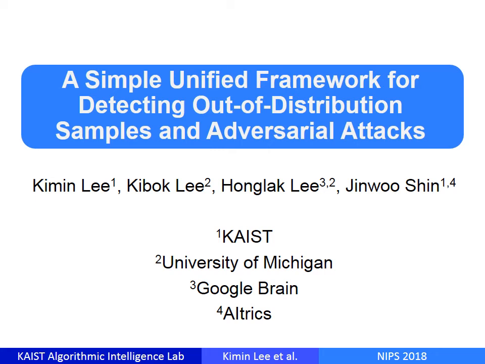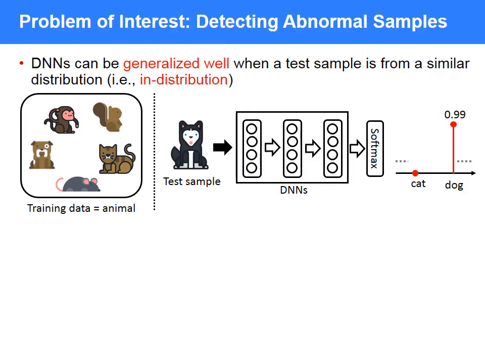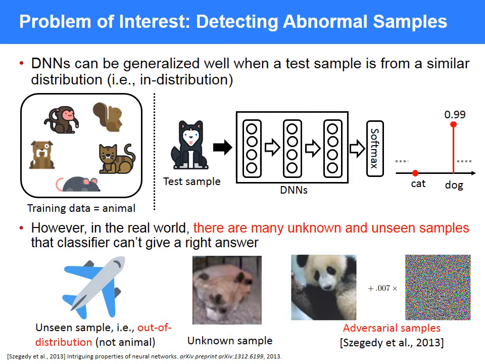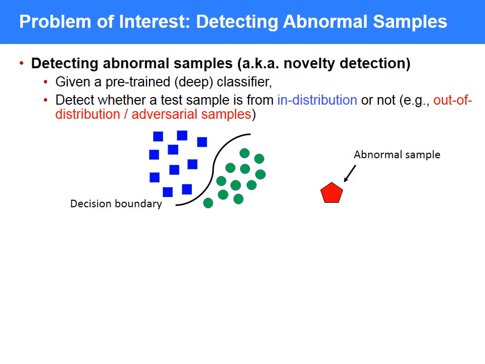This video summarizes a simple unified framework for detecting out-of-distribution samples and adversarial attacks. Deep neural networks can generalize well when a test sample is from a similar data distribution. However, there are many kinds of unknown samples for which the classifier can't give the right answer. So, given a pre-trained deep classifier, detecting abnormal samples like out-of-distribution samples and adversarial samples is a really important problem